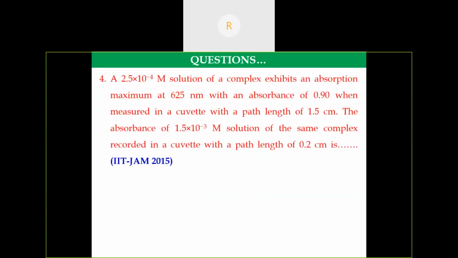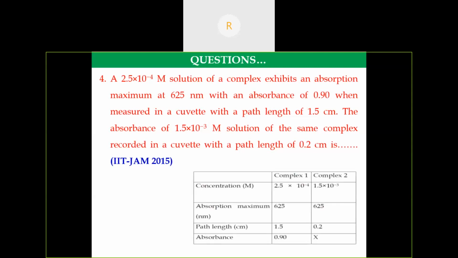Another question. A solution of a complex exhibits absorption maxima at 625 nanometer. They have given the concentration, the absorbance value of 0.9, and the path length.